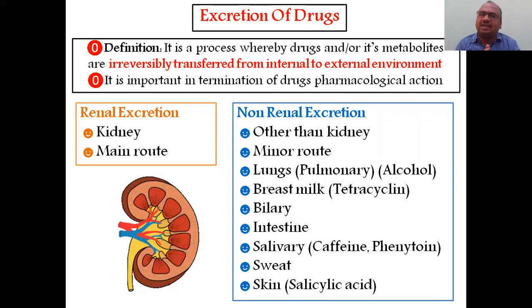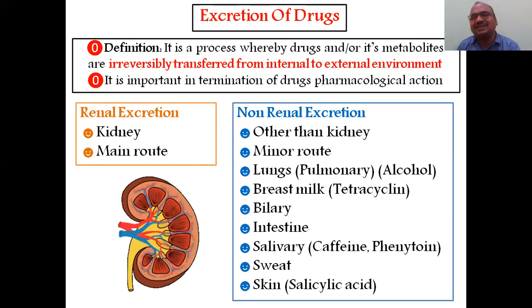Non-renal excretion is also possible, not through the main exit door. Some drugs escape from the windows also, like this window, that window. Those are small things. Only a few drugs will be excreted non-renally, that is, through organs other than the kidney. It is a minor route. Almost all drugs, about 90%, are excreted through the main door, the kidney.